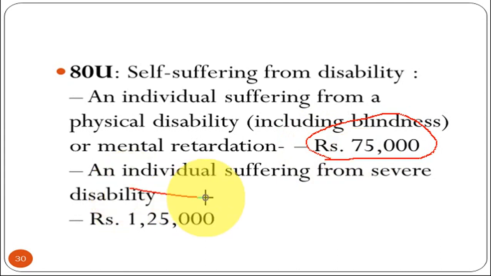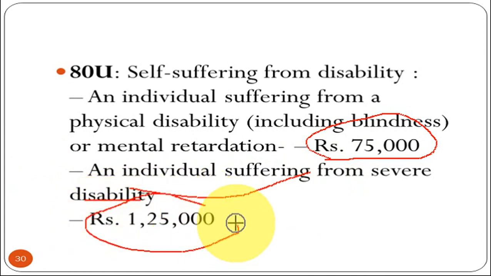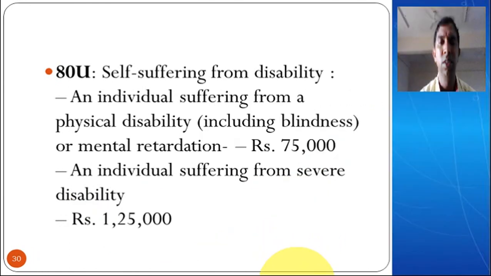And if an individual assessee is suffering from severe disability, this is not a moderate disability, this is a severe disability. Severe disability in the sense it is more than 80%. Then you can claim up to 1,25,000 as deduction. This is the amount that can be claimed directly by the assessee who is disabled himself. Disabled in the sense that if you are physically or mentally disabled, you can directly claim this amount from your total income. So we have discussed from 80GG to 80U.